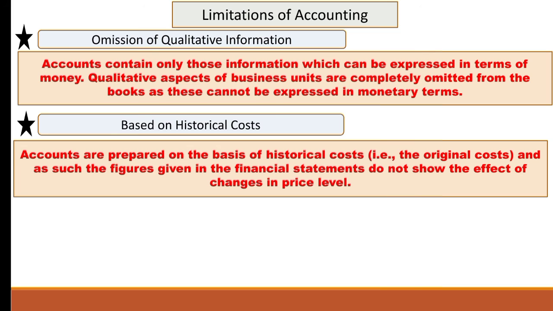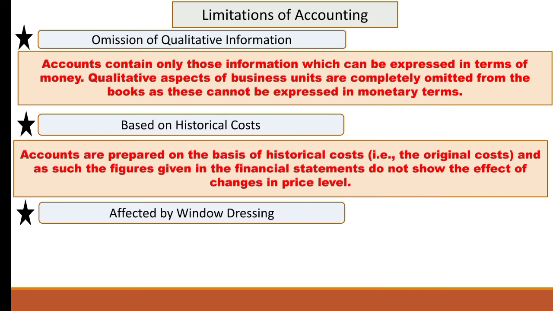If the value of land and building has decreased in the current scenario, according to the accounting principle all costs are recorded on the historical cost basis. So we will record the historical cost of land and building, which gives wrong information and does not depict the true and fair position of the business. So this is also a limitation of accounting.